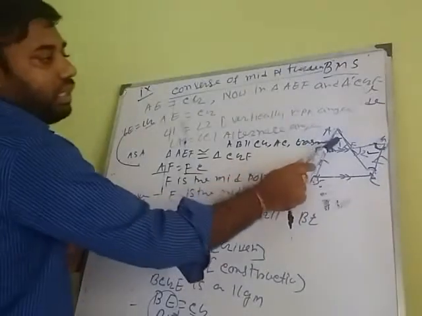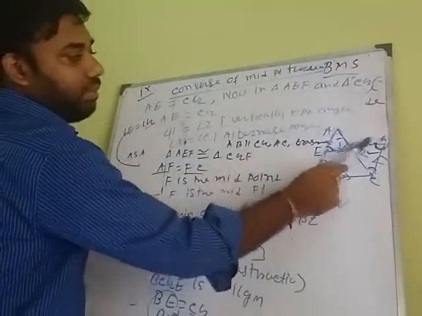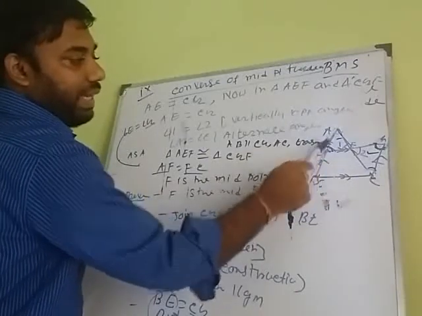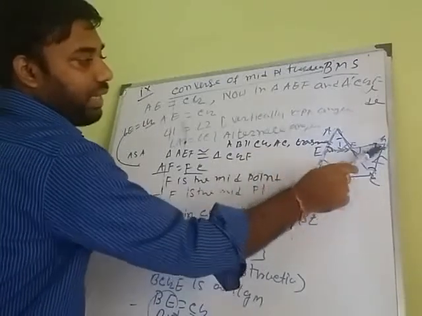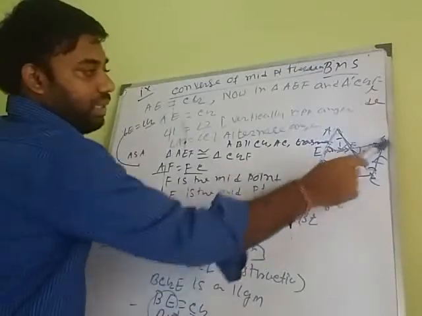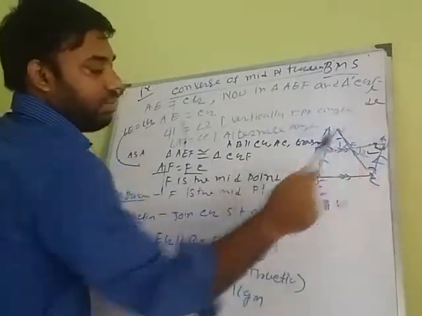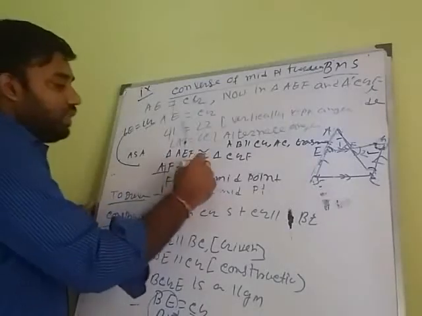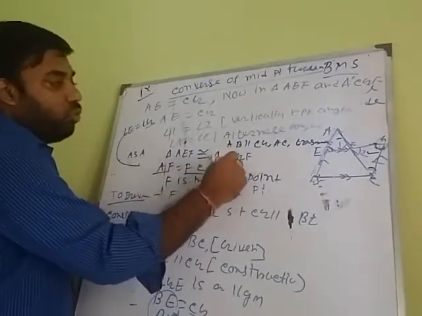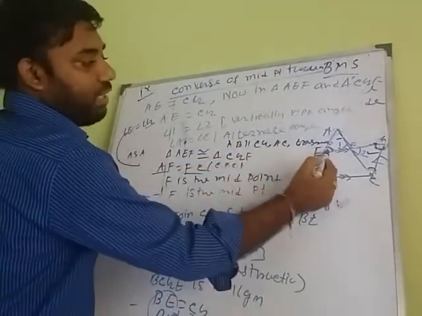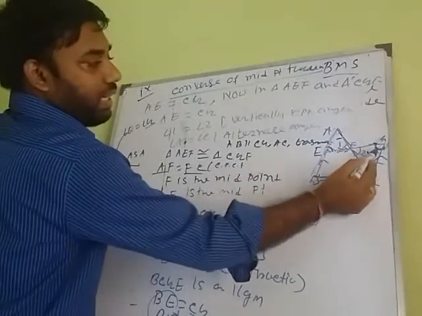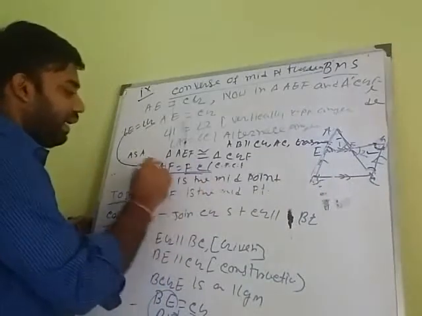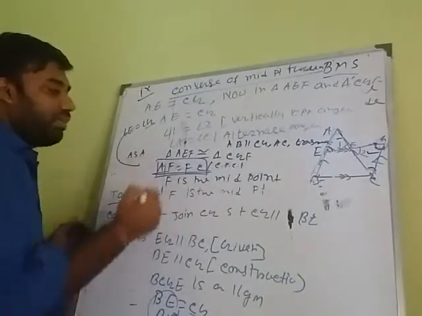Now, in triangles AEF and FGC, these two angles are vertically opposite angles. AE equals GC, and angle E equals angle G, because these two lines are parallel and EG is the transversal. Therefore, by the CPCT rule, the side opposite angle E, that is AF, equals the side opposite angle G, that is FC. So we have proved AF equals FC. It means F is the midpoint.